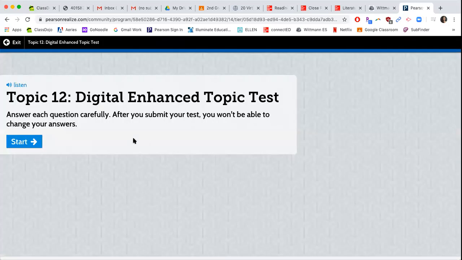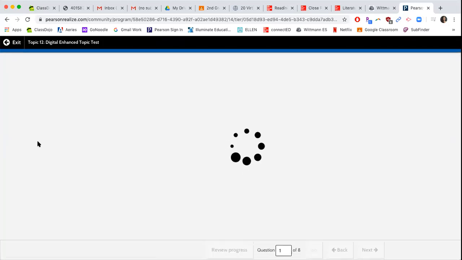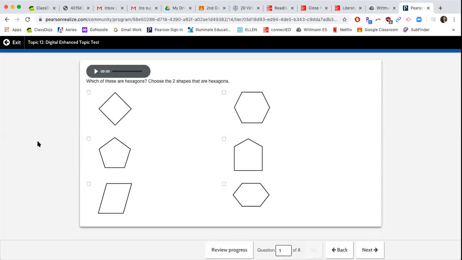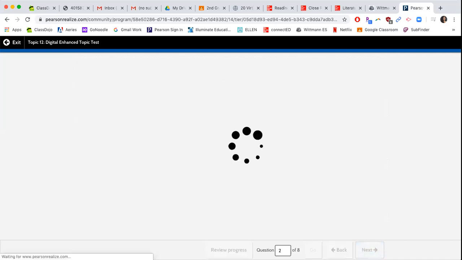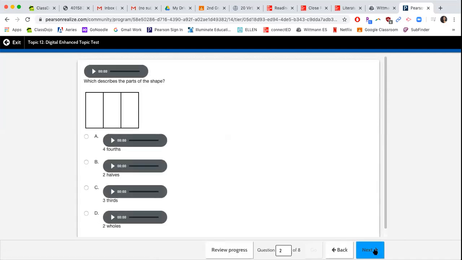For your digitally enhanced topic test, this only has 8 questions, super quick. Which of these are hexagons? Choose the 2 shapes that are hexagons. Now, make sure you guys are clicking 2 shapes. Some of you might only click 1 and you will not get this answer correct, okay? You need to click on 2. Remember, hex means 6. 6 sides, 6 vertices, which describes the parts of the shape. So how many are here?